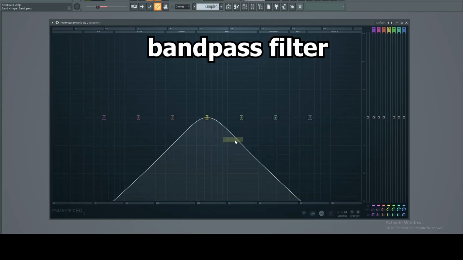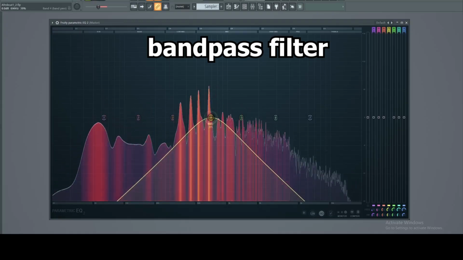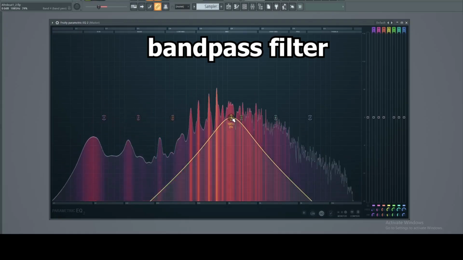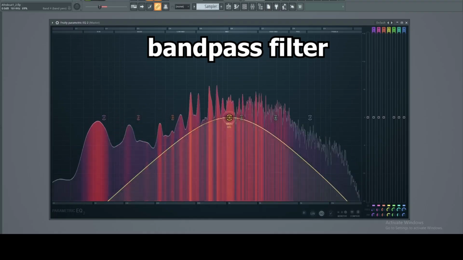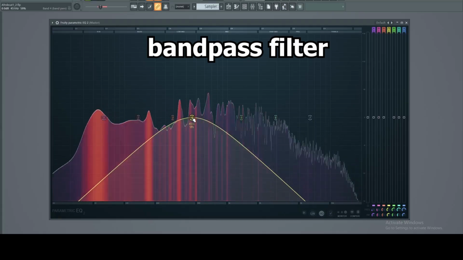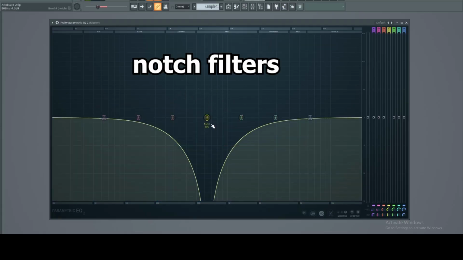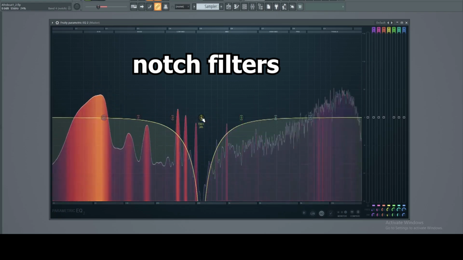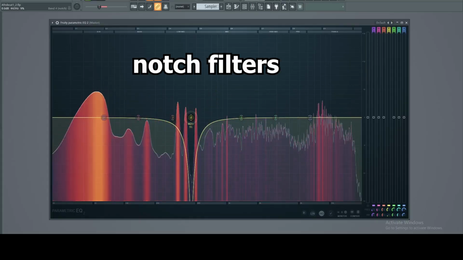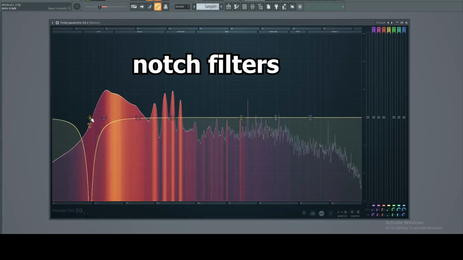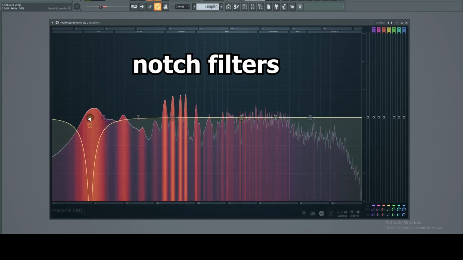Bandpass filter. A bandpass filter allows only a specific range of frequencies to pass through, while attenuating frequencies outside this range. So with this filter, you can basically isolate a frequency range to create telephone effects. Notch filters. A notch filter, or bandstop filter, cuts a very narrow range of frequencies, leaving the rest of the spectrum unaffected. So this filter targets and eliminates problematic resonance or harshness without affecting surrounding frequencies.